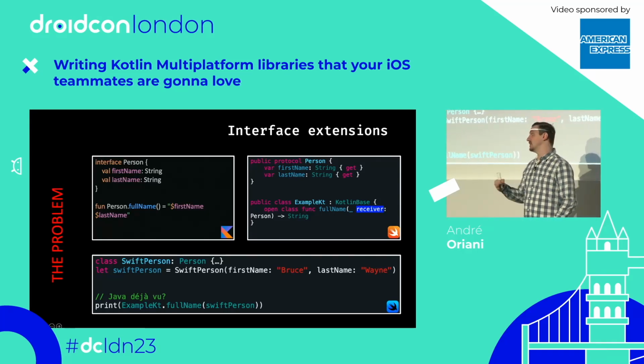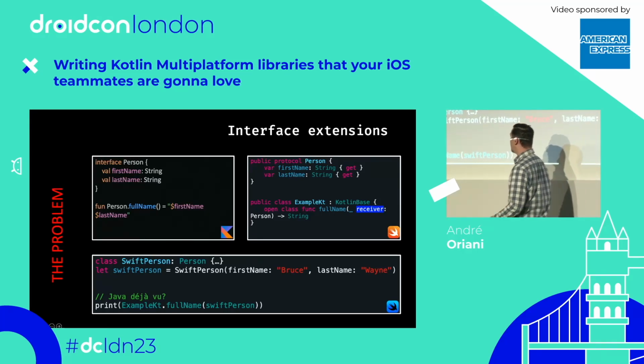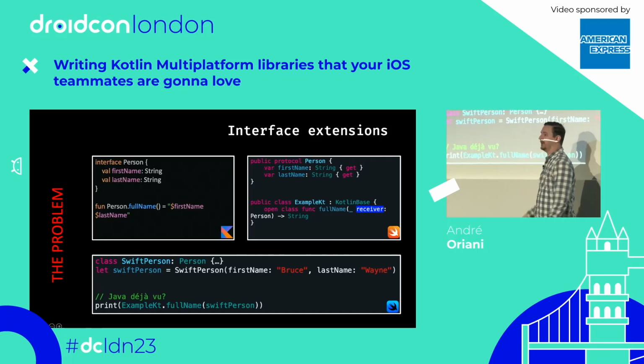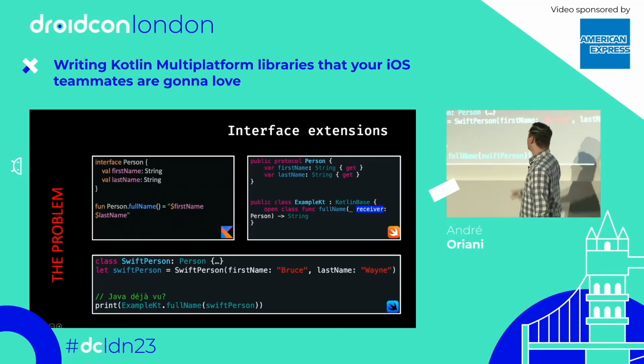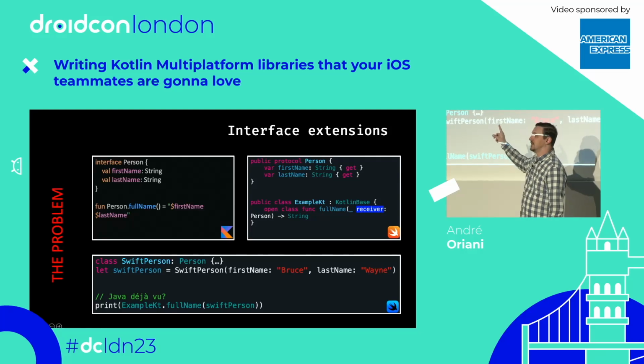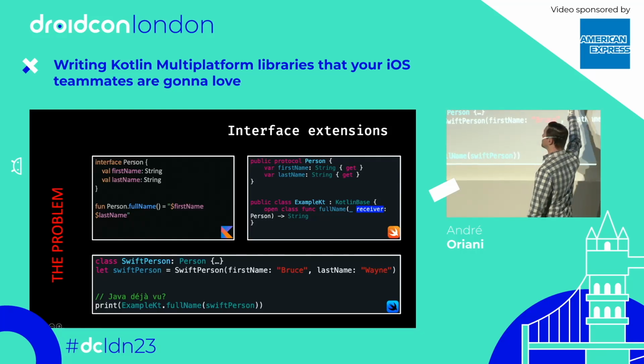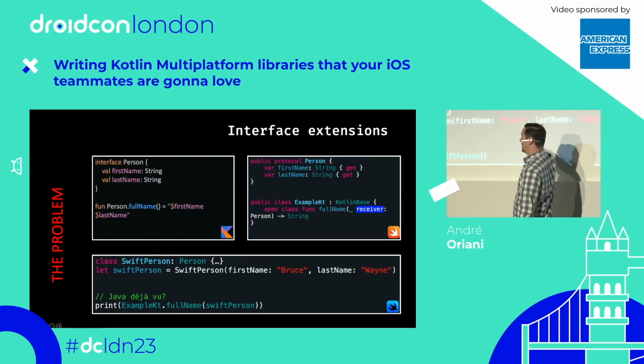Objective-C does have extensions. So for them to call the extension like this would be pretty unfamiliar, right? And the reason why this happens is because you cannot create extensions for Objective-C protocols. So Kotlin has to resort to the same trick they did for Java, creating this static method.